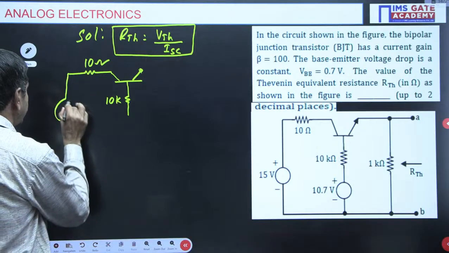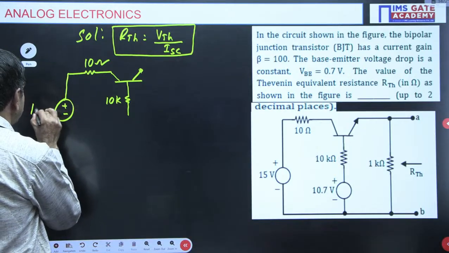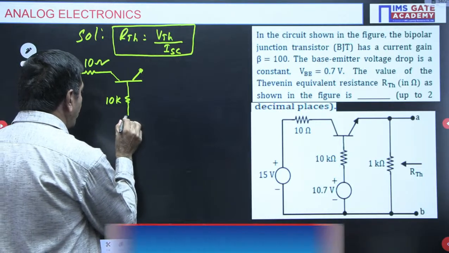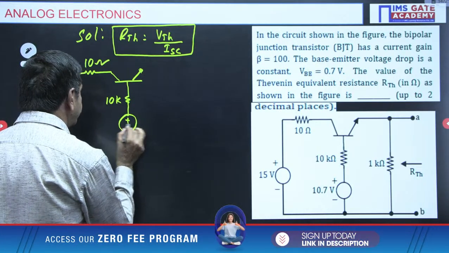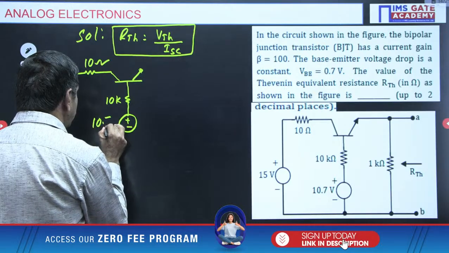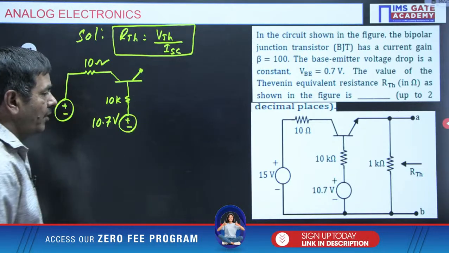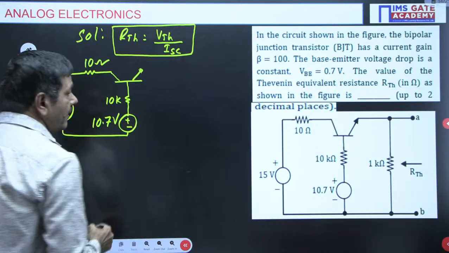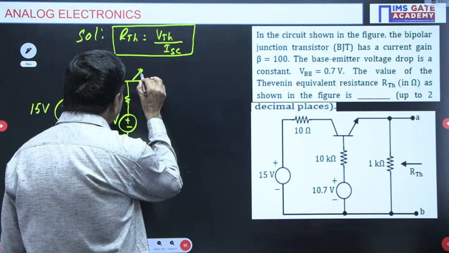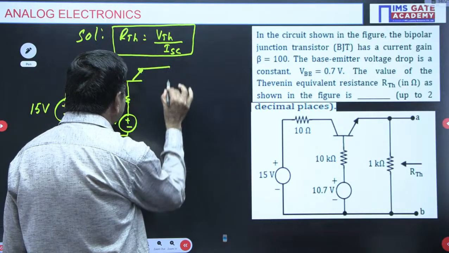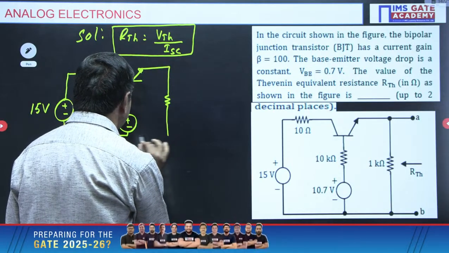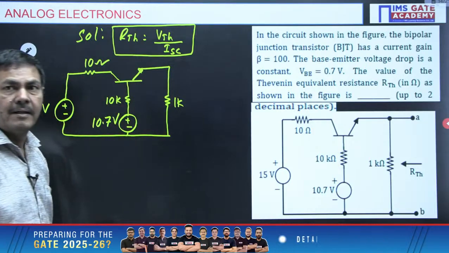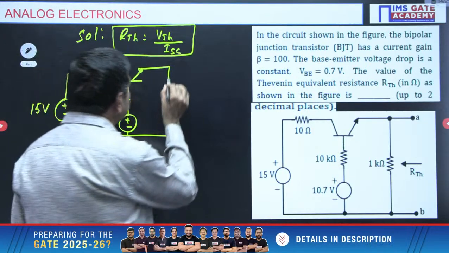And this is connected with 10.7 volts. And a 1K resistor is connected between these 2 terminals. This is 1K.